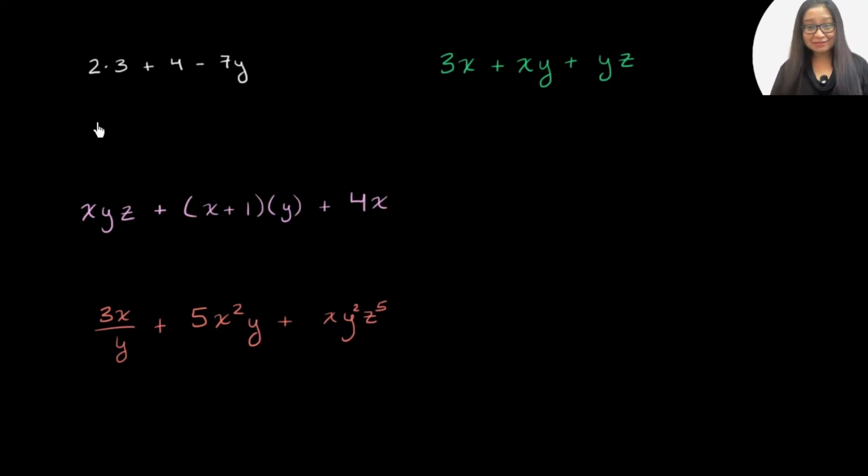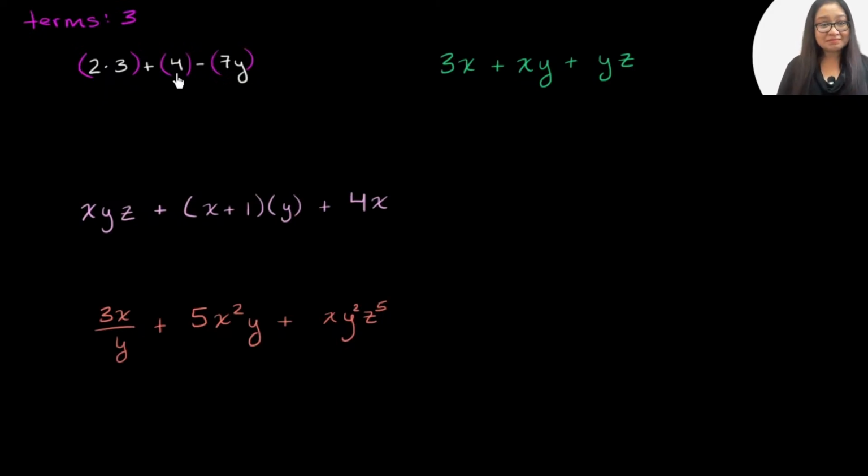So we have an expression here, and the first thing I want to think about are the terms of an expression, or what a term is. And one way to think about it is the terms of an expression are the things that are getting added and subtracted. So for example, in this expression right over here, you have 3 things that are getting added and subtracted. The first thing, you're taking 2 times 3, you're adding that to 4, and then from that you're subtracting 7y. So in this example, you have three terms. The first term is 2 times 3. The second term is just the number 4, and the third term is 7 times y.